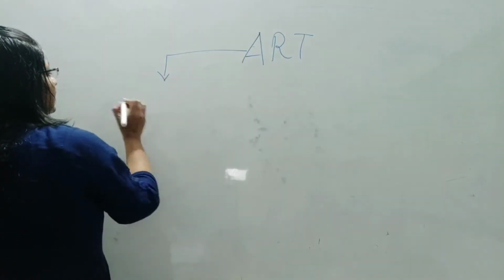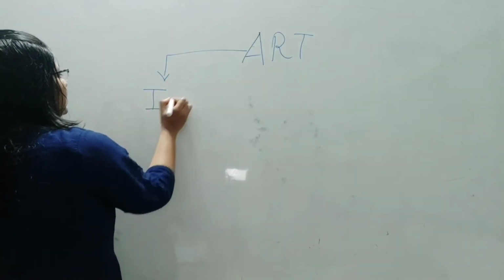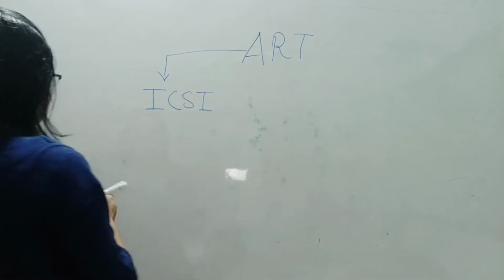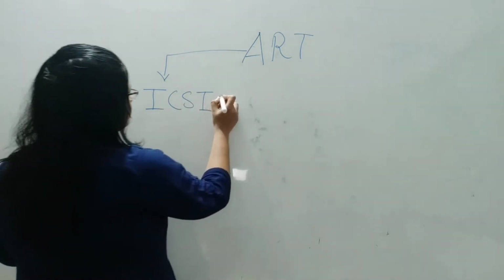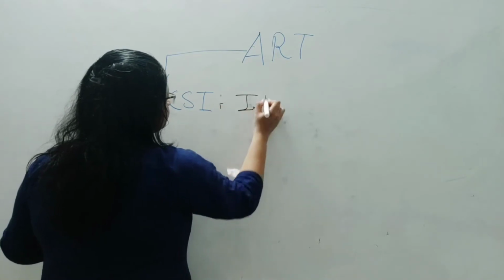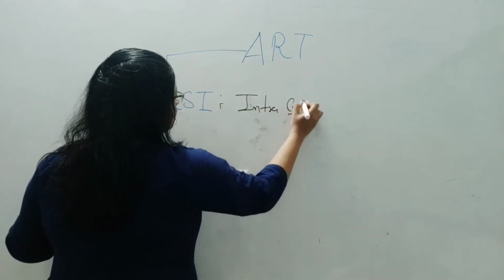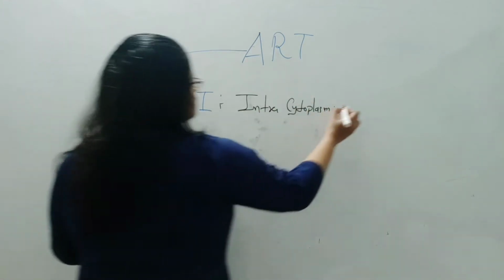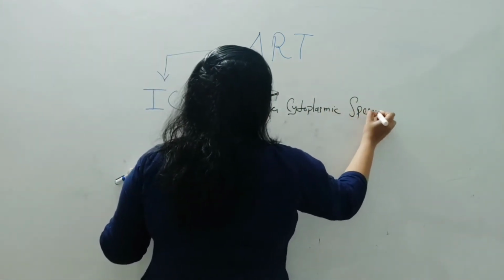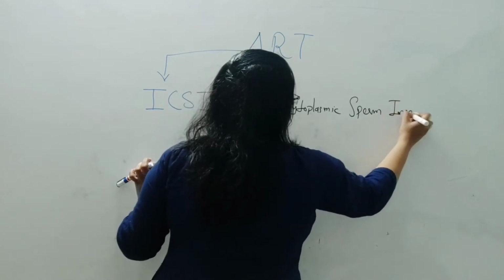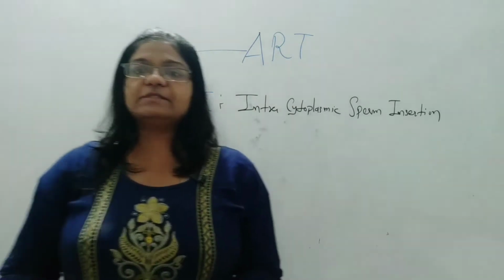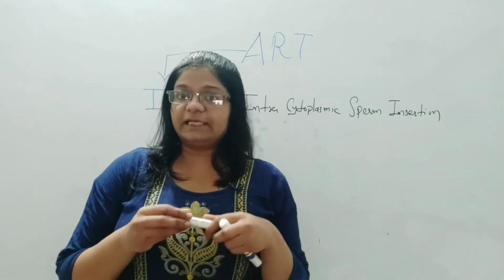The second technique we are going to study is ICSI. ICSI is intracytoplasmic sperm injection. From the name we can understand this technique is applicable for infertile males.